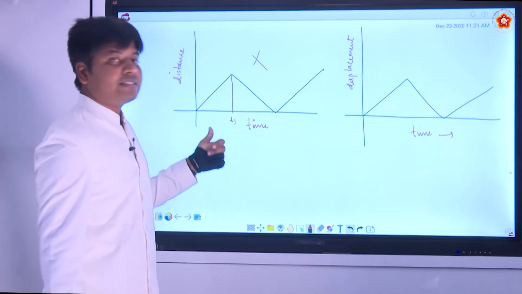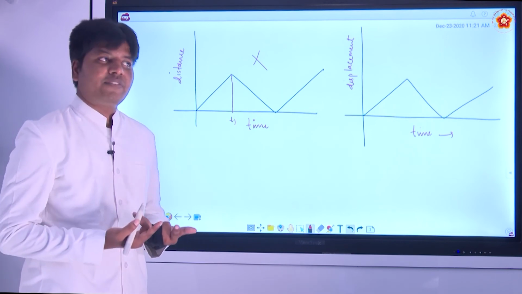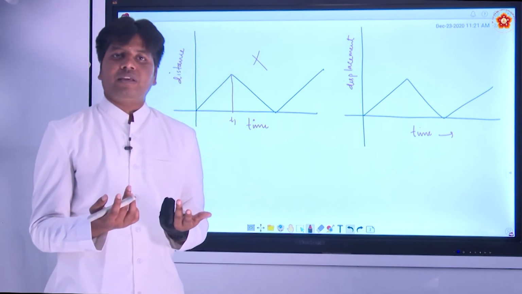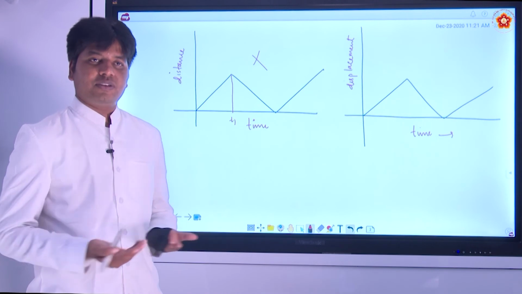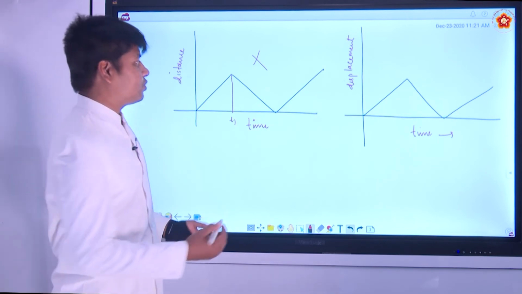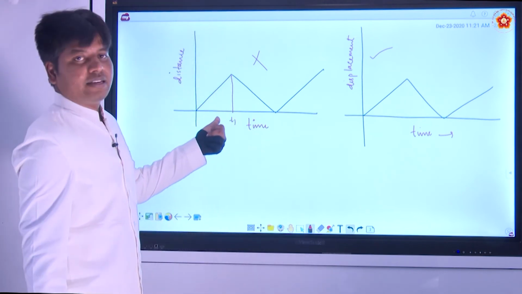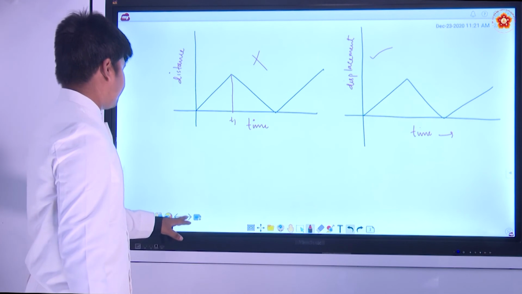But distance is your travel. You cannot decrease your travel as you are moving. Any direction you are moving, as long as you are moving, your distance is increasing, right? So this graph is correct. We cannot have this graph, all right? So this is the thing.